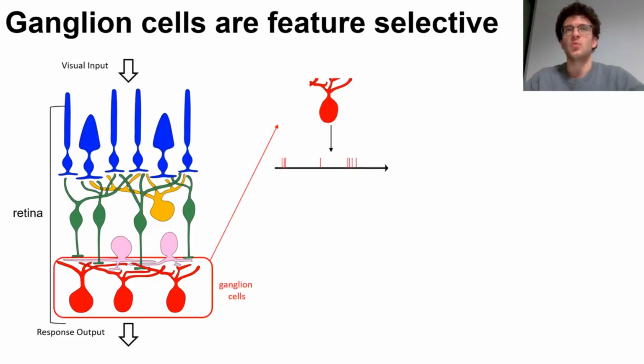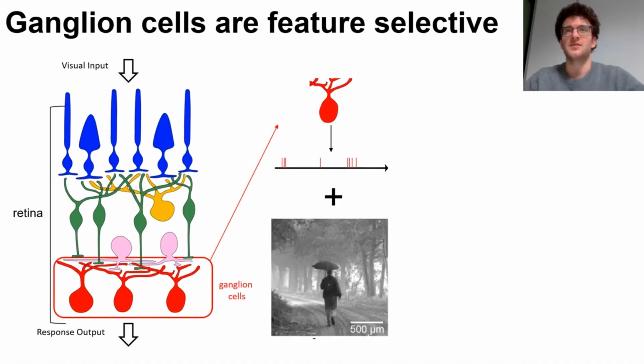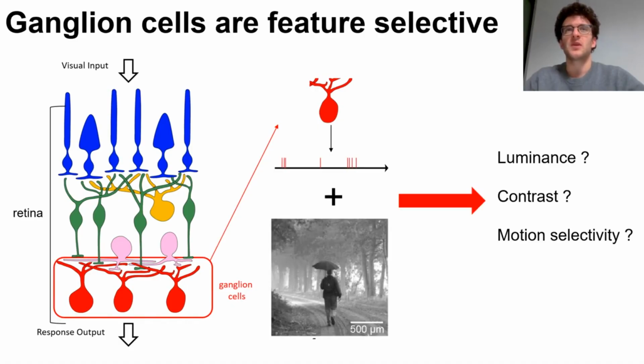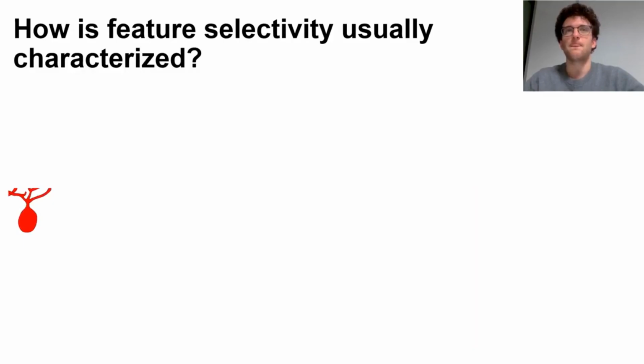In our work, we want to probe feature selectivity of retinal ganglion cells in the context of natural scenes. From the retina, we record ganglion cells and we present them with natural images. Given a neuron then, we would like to know what feature it extracts from the image. Characterizations like this are common in sensory neurons, probably the most famous of which is the STA.